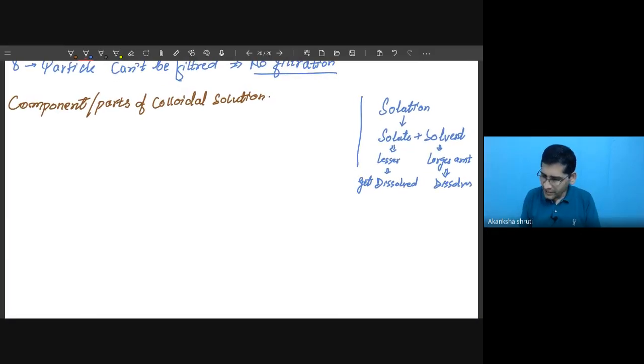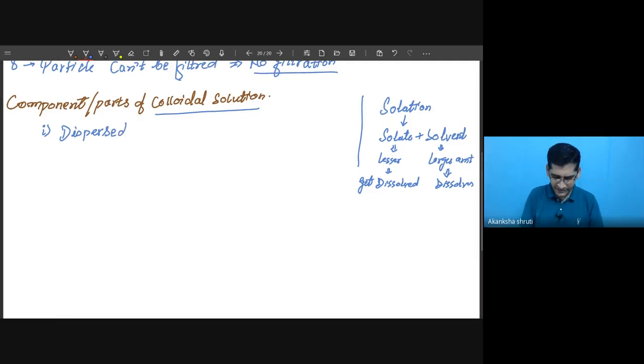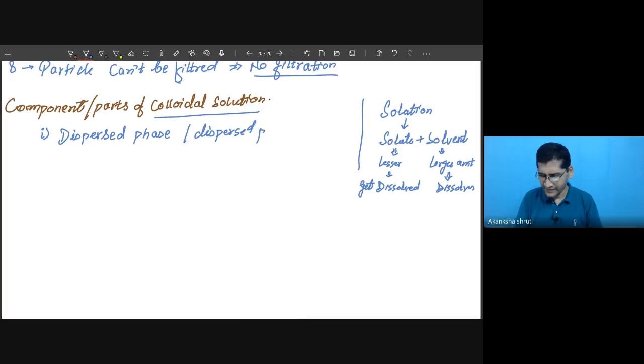In a similar way, the colloidal solution consists of two phases or two kinds of particles. Here the names are slightly different: dispersing medium and dispersed phase. So let us first write the dispersed phase, or dispersed particles. These are our dispersed particles.